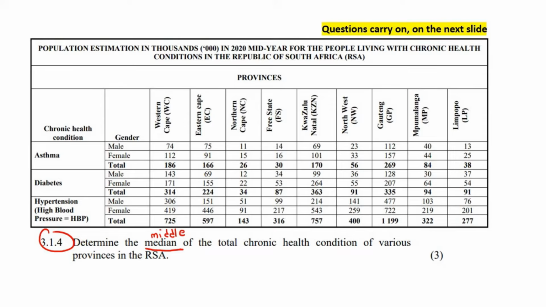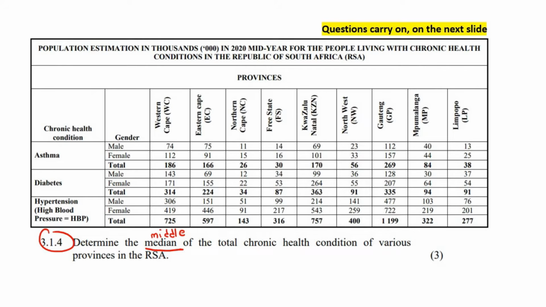This question says, determine the median, which is another name for the middle, of the total chronic health conditions of the various provinces in the Republic of South Africa. Okay, now they have not asked about males only, females only, and they did not mention a specific chronic health condition like asthma or diabetes. They want everything. So they said determine the middle or the median of the total chronic health conditions for the various provinces. So we're going to have to work out the totals for every single province.